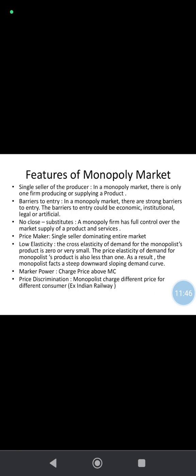So now we are going to see the features of the monopoly market. Single seller: only one seller in the monopoly market.